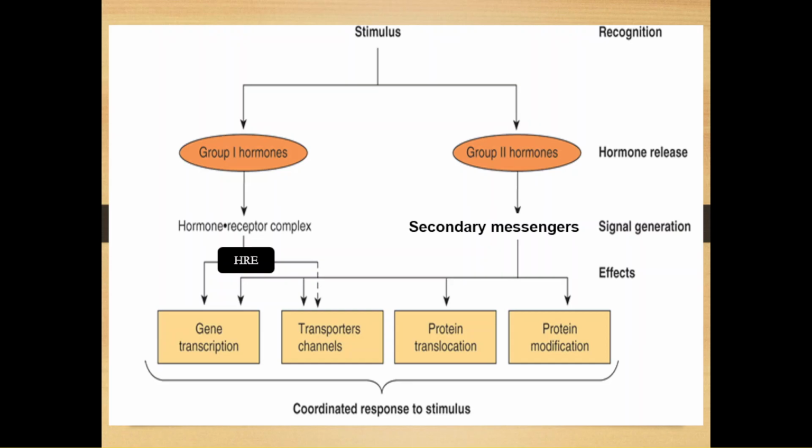Since group first and group second hormones function differently, here is the roadmap of how they work. Look at group first hormone. When group first hormone binds to the receptor, they form a hormone receptor complex, which by the mediation of this HRE, hormone responsive element, finally has effect on DNA level. Whereas group second hormones bind to the receptor on the cell surface and mediate their action through secondary messengers. These secondary messengers act inside the cell to have a final effect.